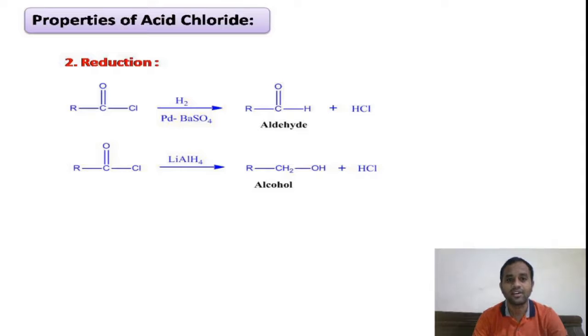Acid chloride gives aldehyde with mild reducing agents like the Rosenmund reducing agent, that is palladium in presence of barium sulfate. As well, our acid chlorides will be converted into alcohols in presence of lithium aluminum hydride, or even in presence of hydrogen and a metal like nickel, palladium, platinum. This is about the reduction of acid chlorides.